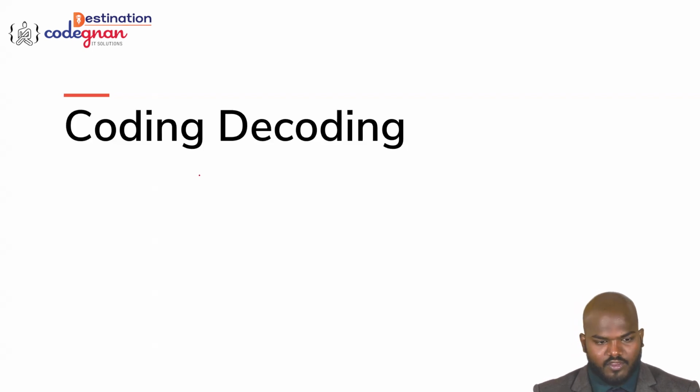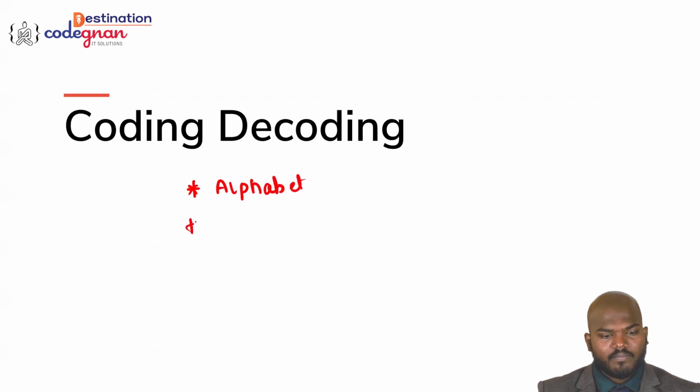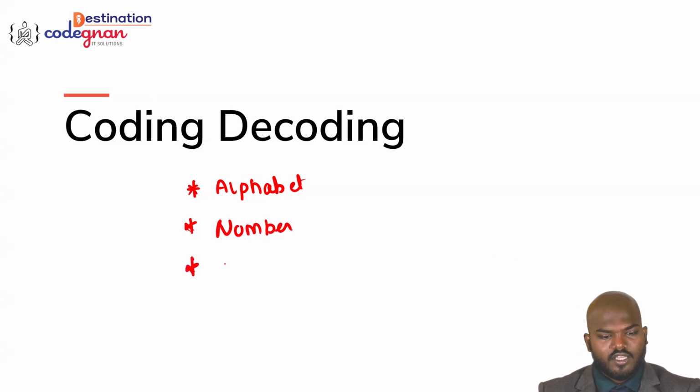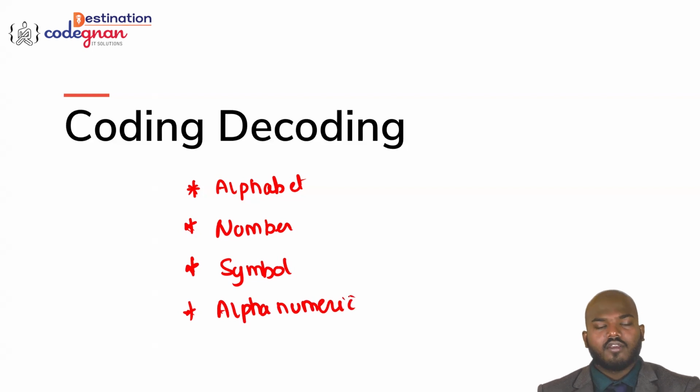The first thing we can call the way of alphabet coding, based on the alphabet, based on the numbers, based on the symbol, based on the alphanumeric symbol. Okay, so they will give you some coding. You need to decode it based on the pattern.